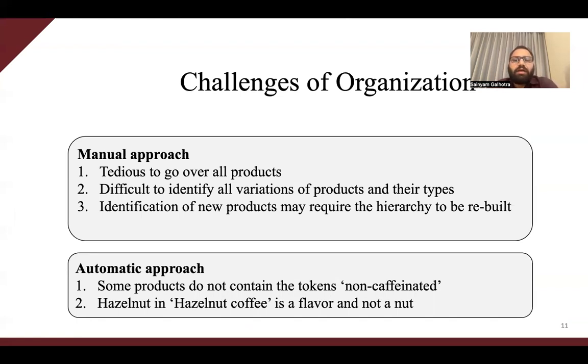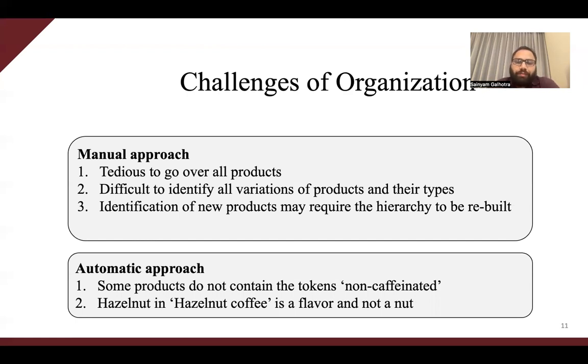For example, herbal tea does not mention the token non-caffeinated drink anywhere in the description. So inferring that non-caffeinated should be a category is very challenging. Similarly, the token hazelnut in hazelnut coffee is a flavor and not a nut. Developing automatic techniques to make this distinction is quite challenging.